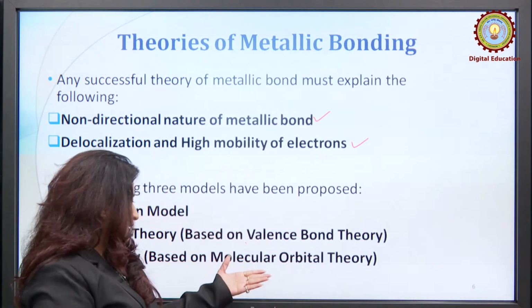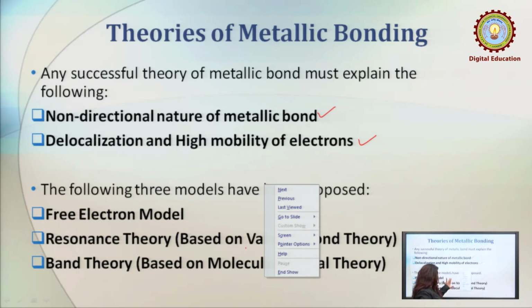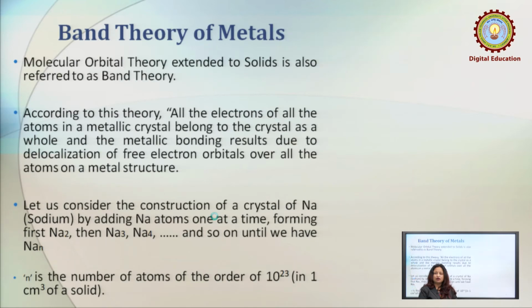But lastly, band theory of metals came. This theory is based on molecular orbital theory. So, today we will be focusing on the last theory, band theory of metals, which is based on molecular orbital theory. It is an extension of molecular orbital theory. At the very first instance we can say that molecular orbital theory extended to solids is also referred to as band theory.